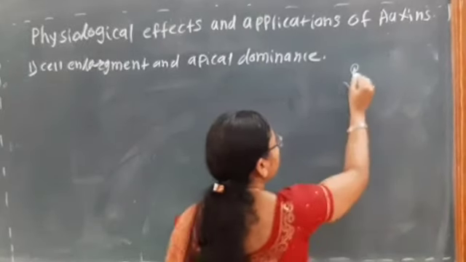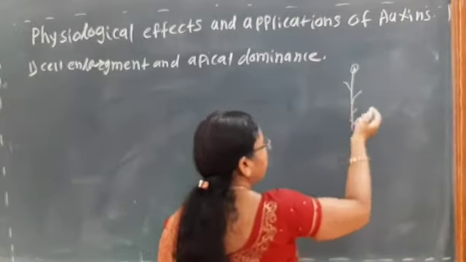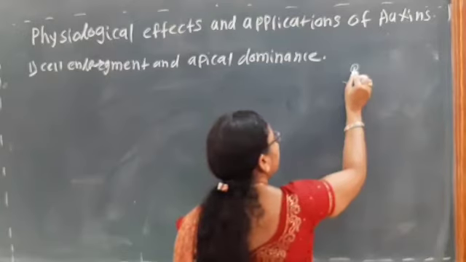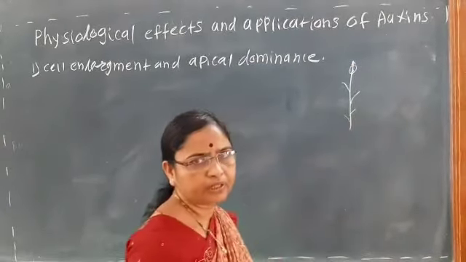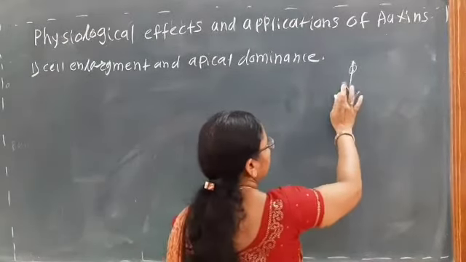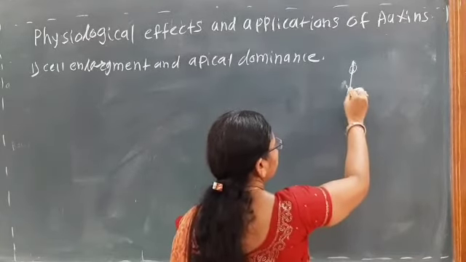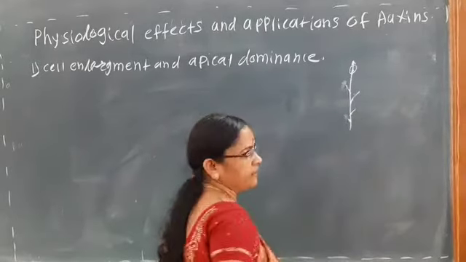So apical dominance means what? The auxins which are synthesized in the apex region are responsible for increasing the apex region, and due to this the growth of the lateral branches is prevented.